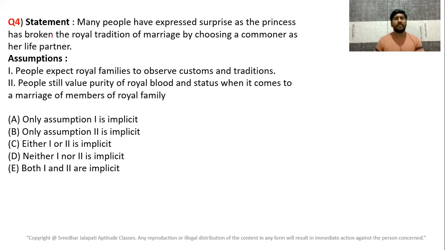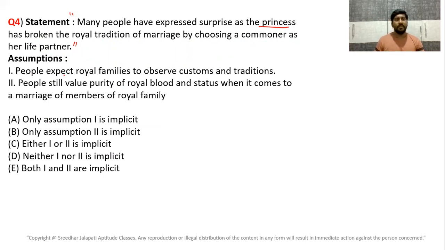Fourth one. Many people have expressed surprise as the princess has broken the royal tradition of marriage by choosing a commoner as her life partner. That is the statement. So, in stating this, what might the author have assumed?